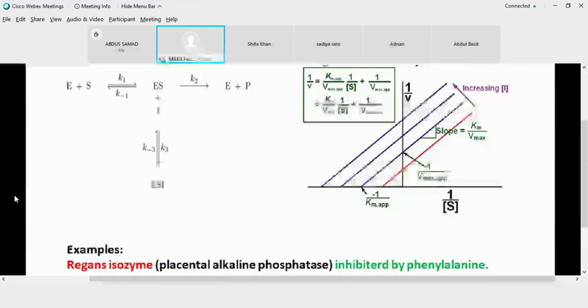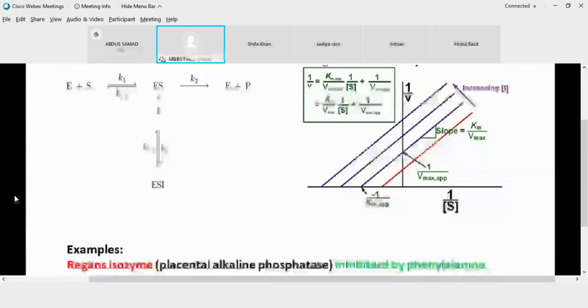So what is given in some of the questions is that just the graph is given, and you need to identify by looking at the graph which type of inhibitor is added to it. If it is a parallel line, your inhibition is of uncompetitive type. But if your Km is the same and your velocity is decreasing, it is of non-competitive type. And if your Km is increasing, velocity is remaining the same, it is of competitive type.